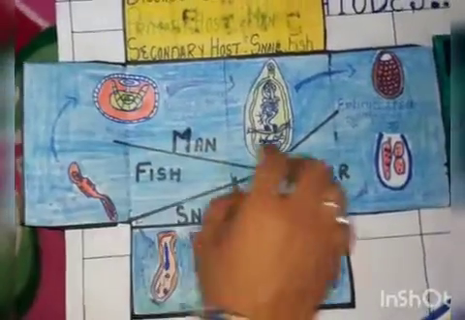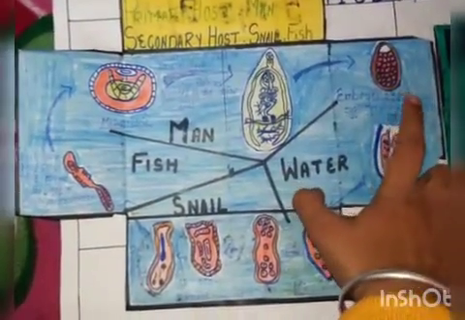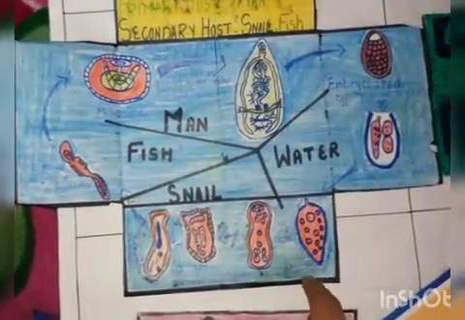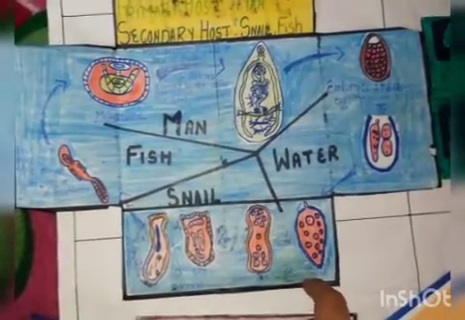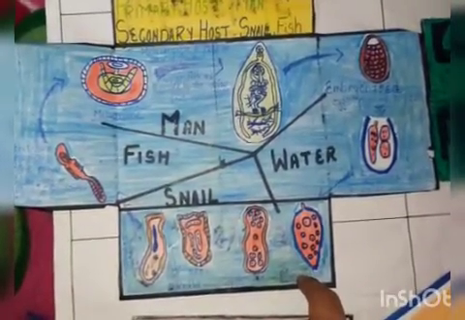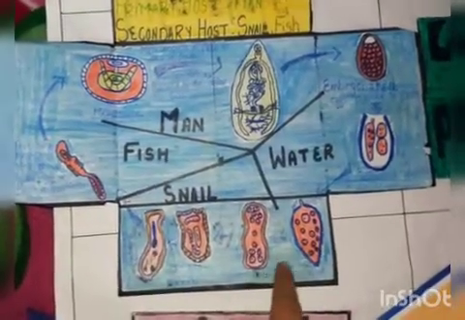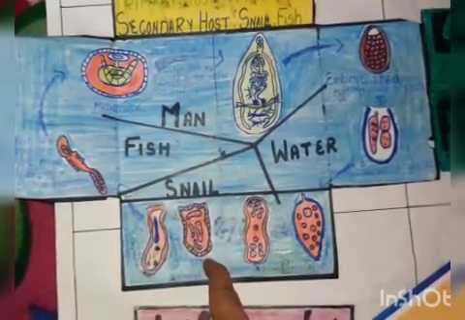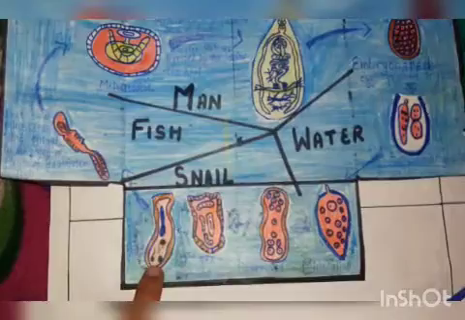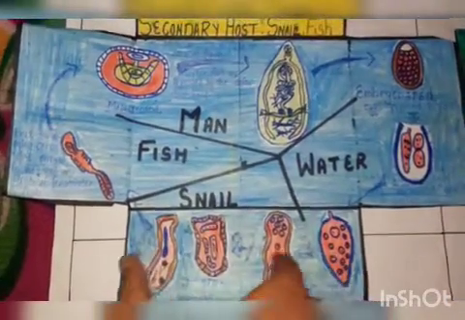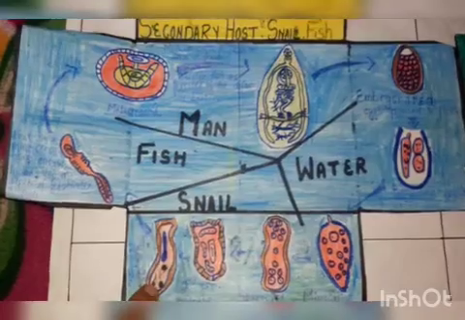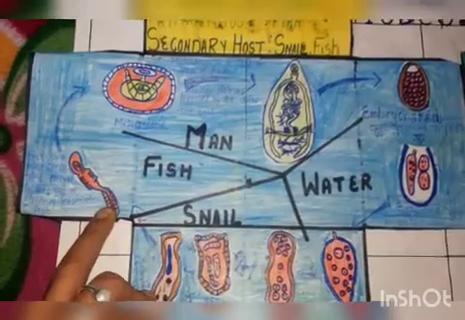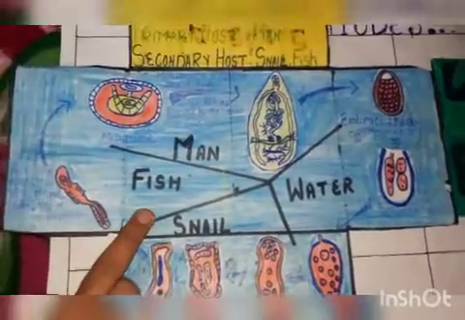The life cycle starts when the primary host releases the eggs with the feces in the water. Then these eggs change into the first larval stage, which is called the miracidium. This miracidium enters the secondary host, which is the snail. Inside the snail, the miracidium turns first into the sporocyst, then into the first generation redia. The first generation redia then changes into the second generation redia. This cycle occurs in the snail. Then this second generation redia changes into the cercaria. Cercaria is a free swimming larval stage, which infects the fish.